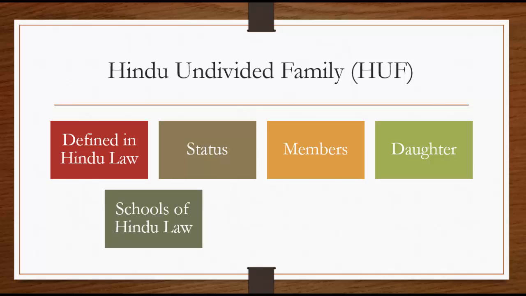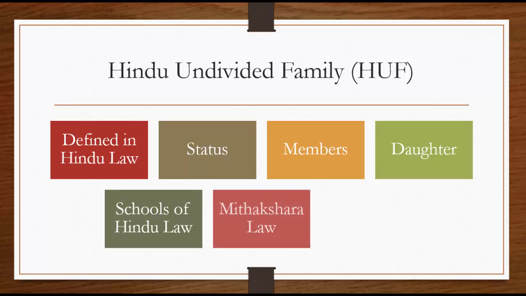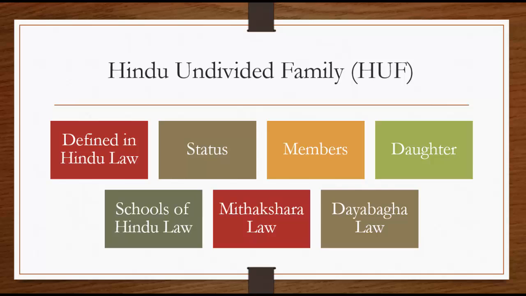And when we talk about Hindu undivided family, we should also understand the schools of Hindu law. There are two schools of Hindu law. One is Mitakshara law. This Mitakshara law is followed by entire India except West Bengal and Assam. Whereas the second is the Dayabaga school of Hindu law. This Dayabaga school prevails in West Bengal and Assam. So there is a basic difference between the two schools of thought with regard to succession.